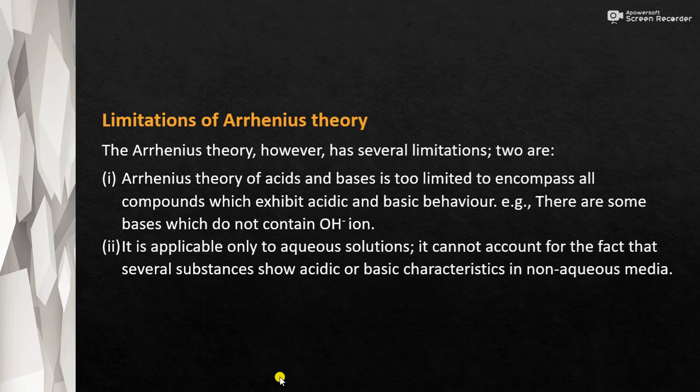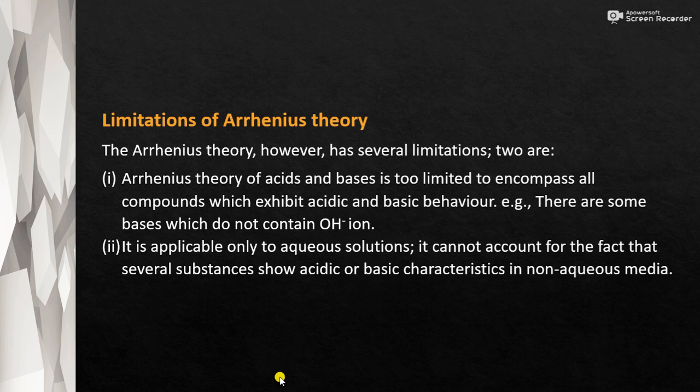Next are the limitations of Arrhenius theory. Arrhenius theory of acids and bases is too limited to encompass all compounds which exhibit acidic and basic behavior. It is because there are some bases which do not contain OH- ions. They are also bases, but they do not contain OH- ions.